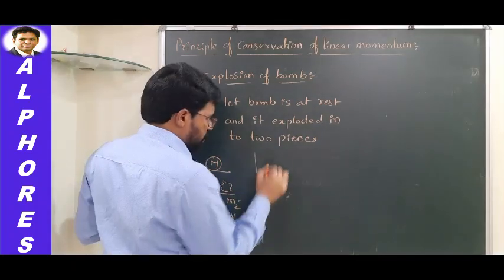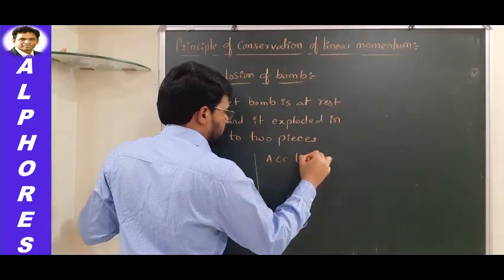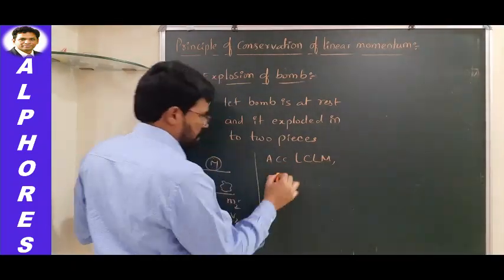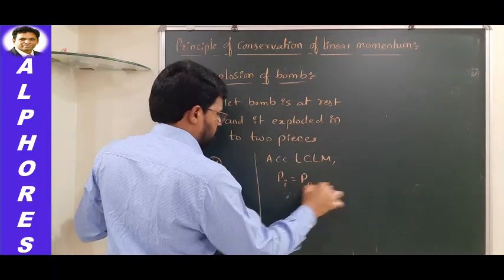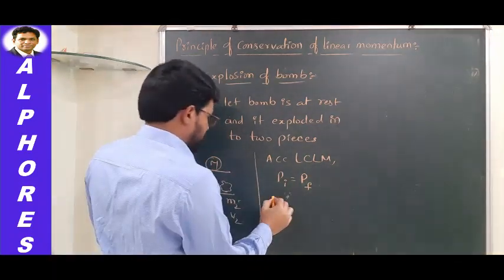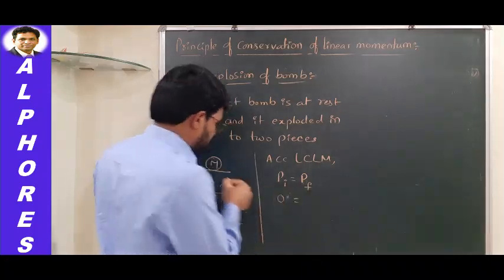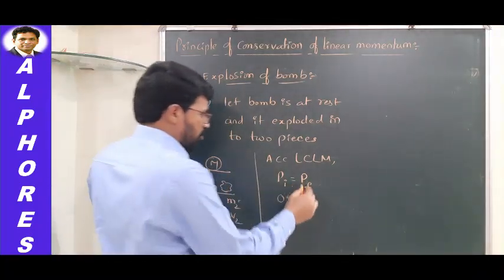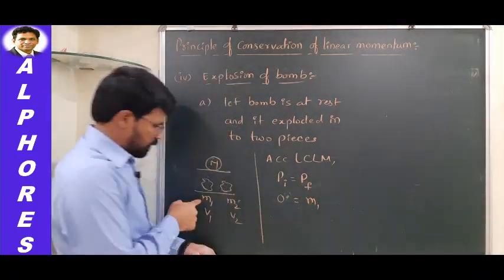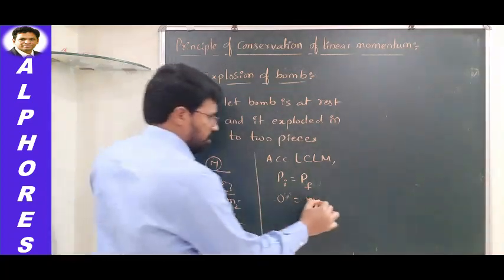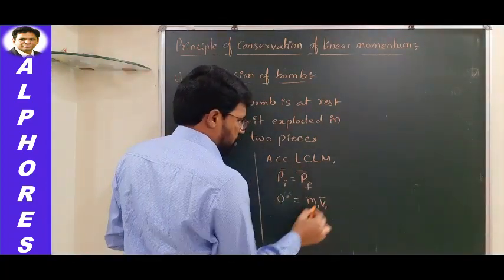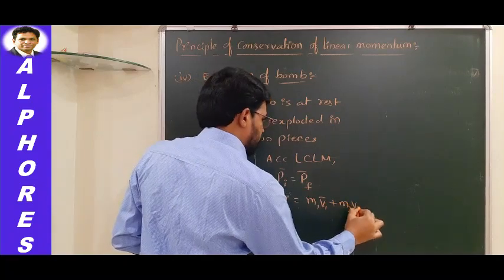So according to LCLM, P initial is equal to P final. P initial is what? 0. Initially the bomb is at rest, so its momentum is 0. Final momentum: one piece has mass m1 and velocity v1, so m1 v1 bar plus m2 v2 bar.